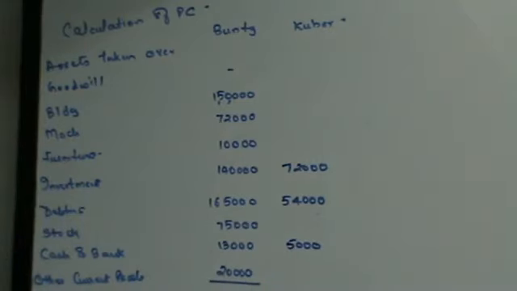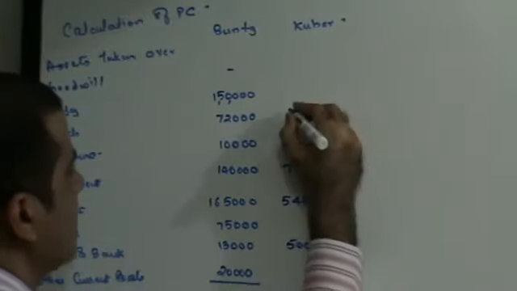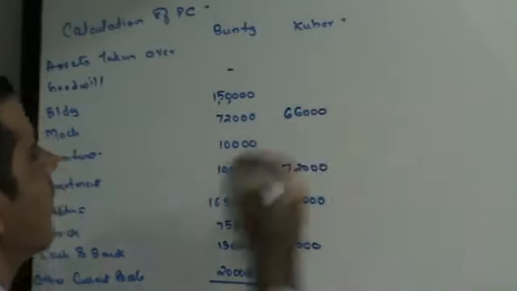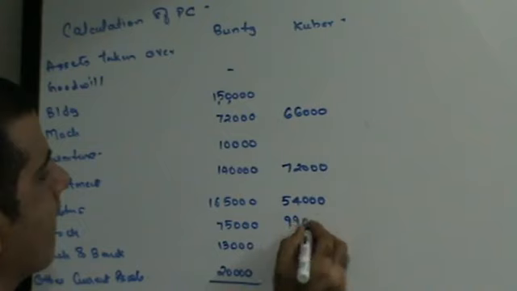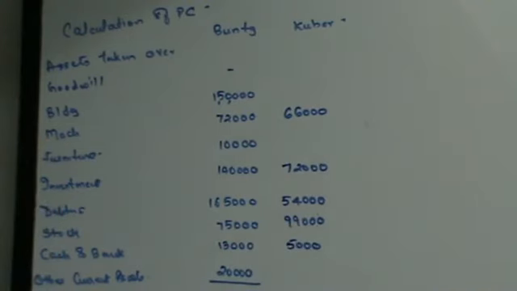Next, they are saying that machinery and stock are to be valued at 10% above cost. So machinery 60,000, 10% above is 66,000, and stock is 90,000, 10% above is going to be 99,000. Right?